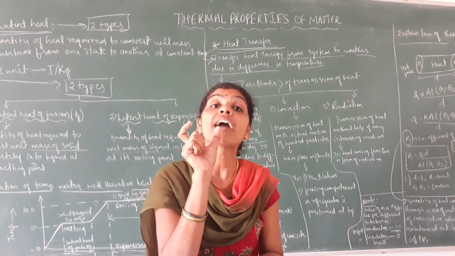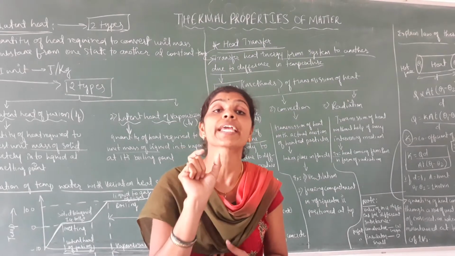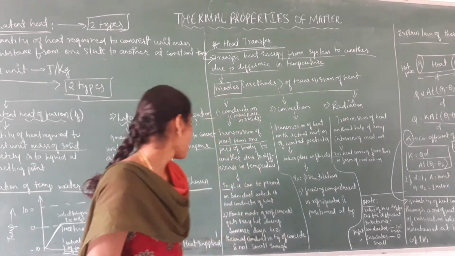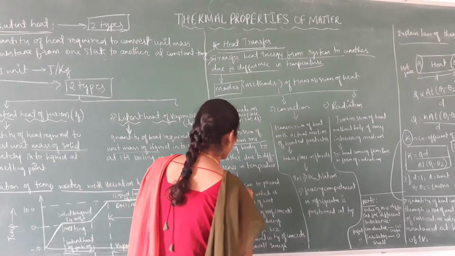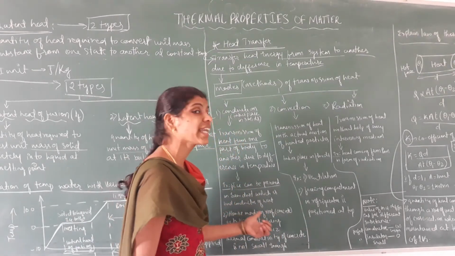It always takes place only in solids. For example, ice can be preserved in sawdust, which is a bad conductor of heat.